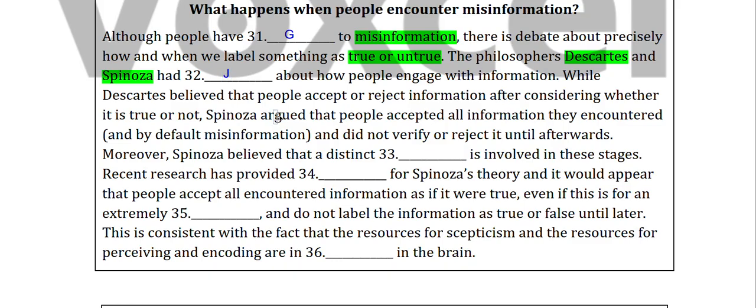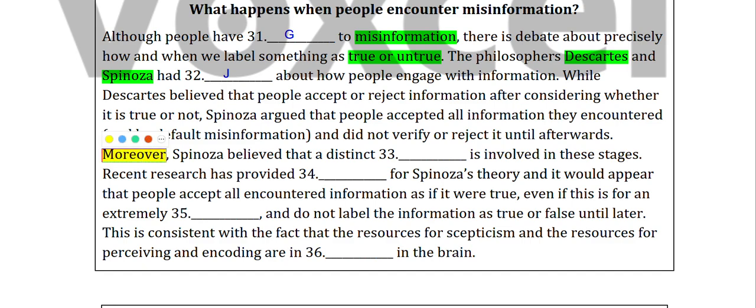This is how you have to understand and infer the information. You cannot assume anything, you have to infer the information given in the text. Now for the 33rd question: while Descartes believed that people accept or reject information after considering whether it is true or not, Spinoza argued that people accepted all encountered information or misinformation by default, and did not verify or reject it until afterwards.